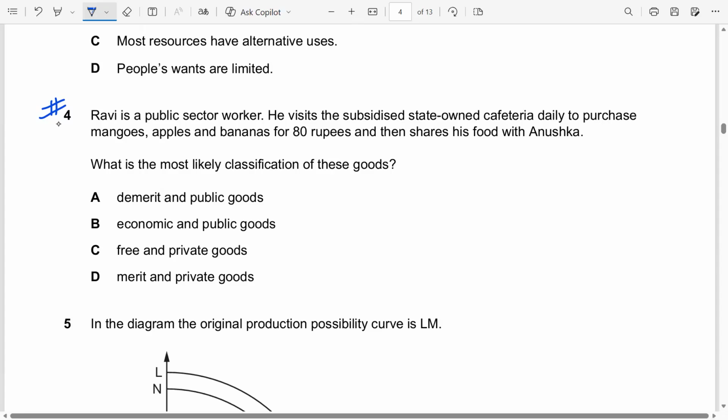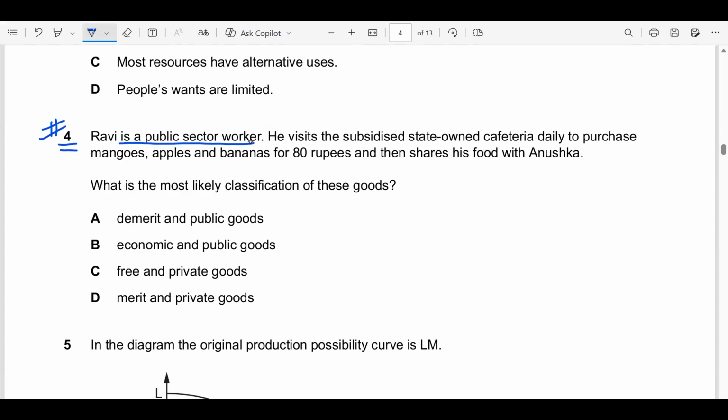Let's look at question number 4. Ravi is a public sector worker. He visits the subsidized state-owned cafeteria daily to purchase mangoes, apples, and bananas for 80 rupees and then shares his food with Anushka. What is the most likely classification of these goods?